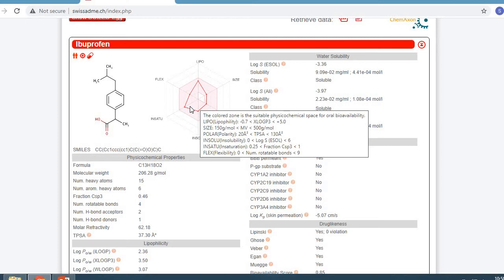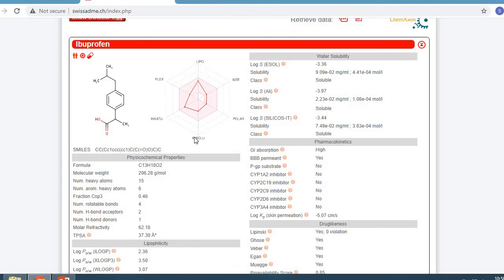Here is the radar which is showing the lipophilicity, the flexibility, the insaturation, insolubility, polarity and the size of the molecule. So the radar is shown between all these properties, and if the compound is present in between these different values, then it is present in the radar zone and then it is having oral bioavailability.